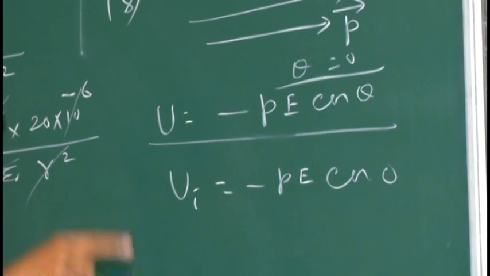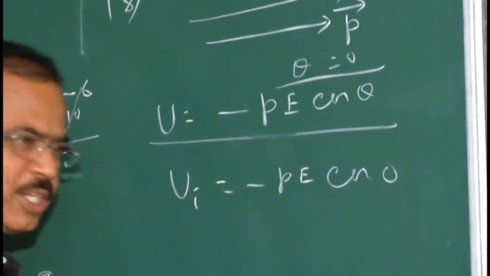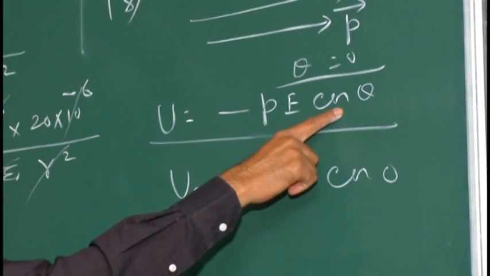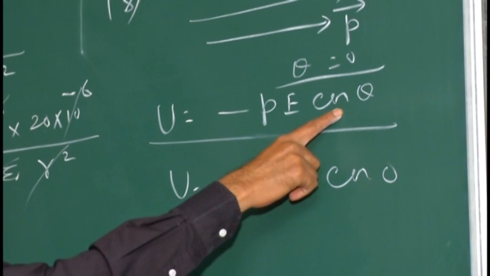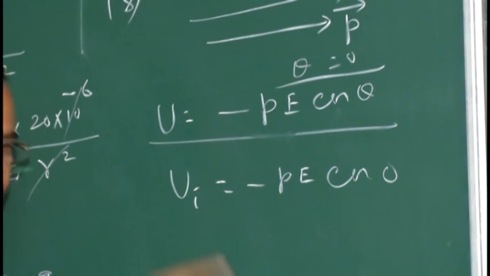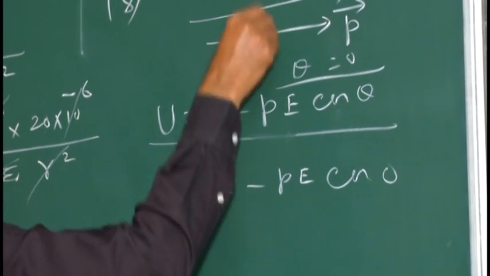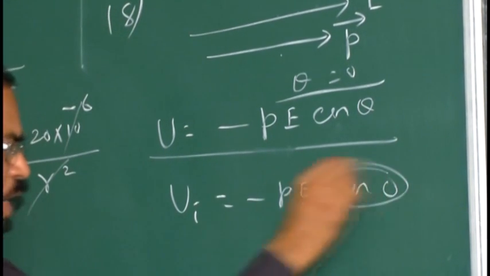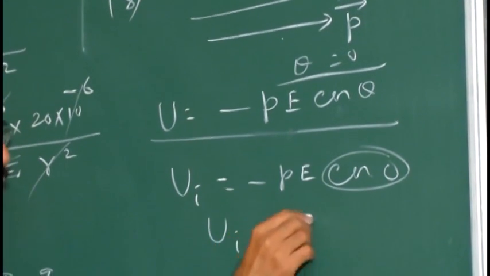How did I find it is 0? They said stable equilibrium. What does stable equilibrium mean? Potential energy is minimum. I said potential energy is minimum, so cos theta must be 1. The energy must be minus P E, then only it is minimum. So theta must be 0. I said theta must be 0. The two must be parallel, stable equilibrium. Cos 0 is 1. So the initial energy is equal to minus P E.